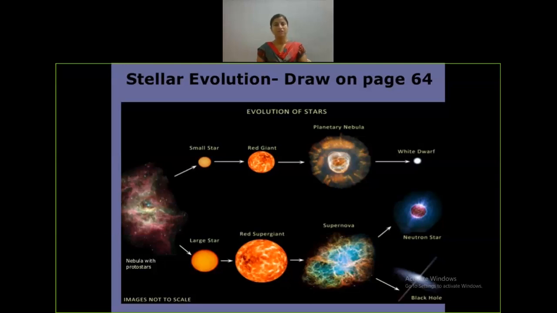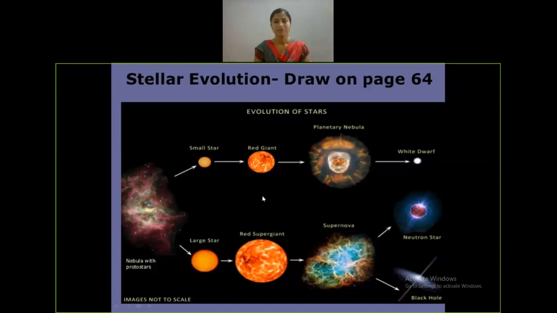When hydrostatic equilibrium is reached, the star will be in the main sequence, as we have already seen in the HR diagram. HR diagram means Hertzsprung-Russell diagram. After that, the stage will be reached here, that is a small star and the large star.